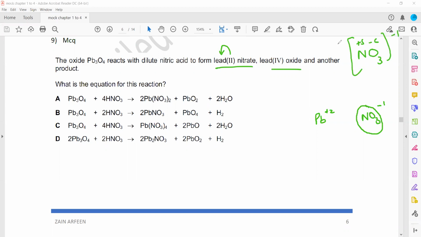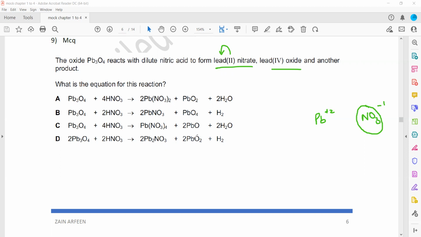But instead of trying to do it in this manner, you had better memorize the valency of molecular ions such as sulfates, nitrates, carbonates. You cannot find this in a periodic table because molecular ions are not there. You only find the elements in the periodic table.